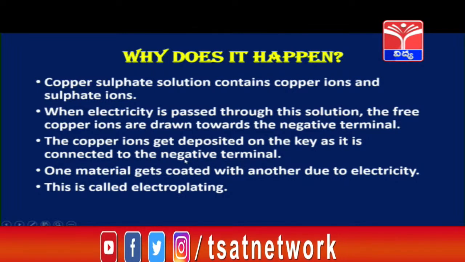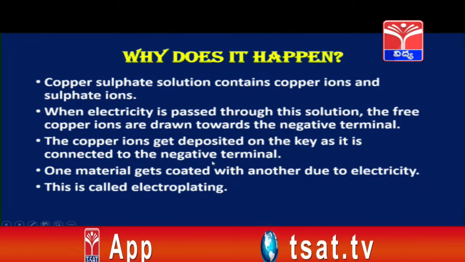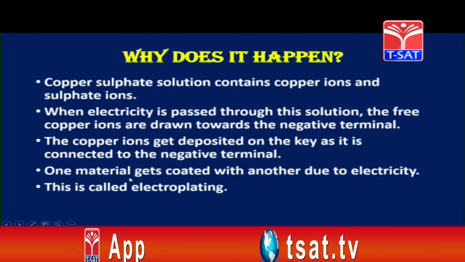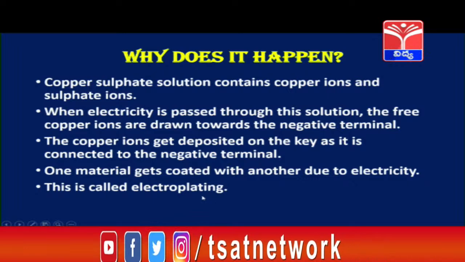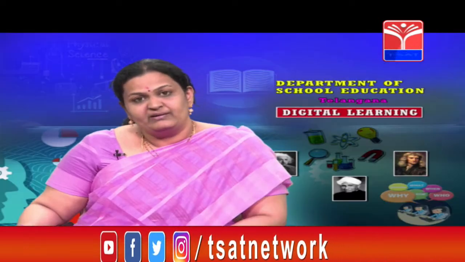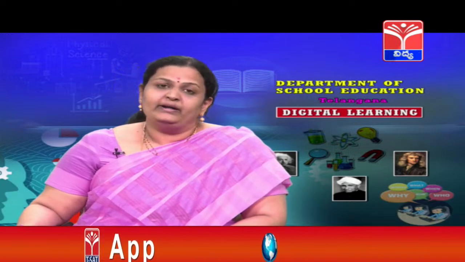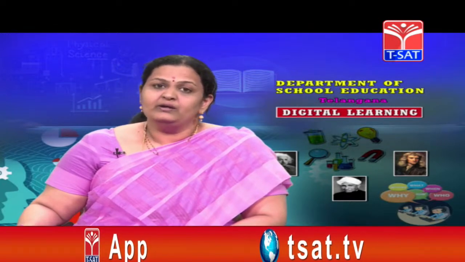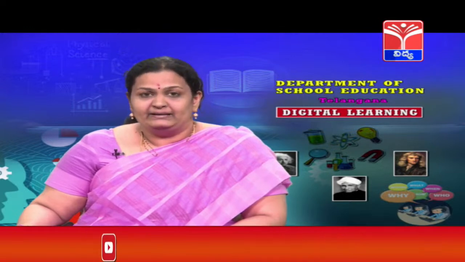Now the copper ions, being positively charged, are getting attracted towards the negative terminal, that is the key. One material gets coated with another due to electricity. This is called electroplating. So, because of the presence of electric current in the liquid, one metal is getting coated or plated onto another metal. This phenomenon is called electroplating.